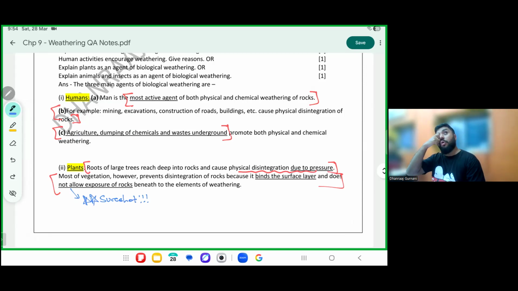But in reality, most plants, most vegetation do not cause weathering, they prevent the weathering from happening, because it binds the soil together and does not allow rocks to be exposed. Confirm? I repeat once again, it will go inside, but it binds the soil. All the plants are causing little weathering, but their greater good is to prevent weathering. Sure?